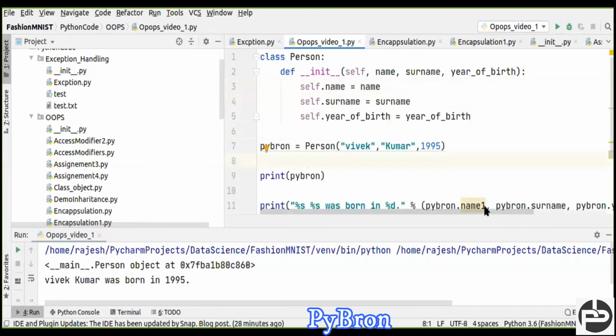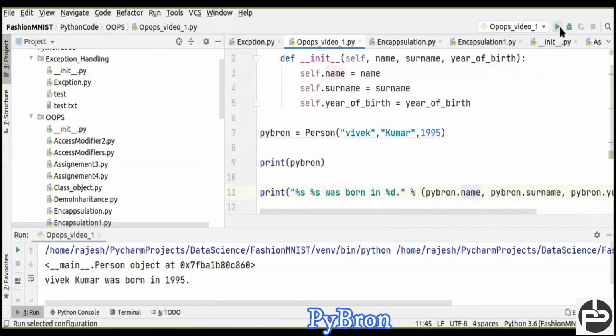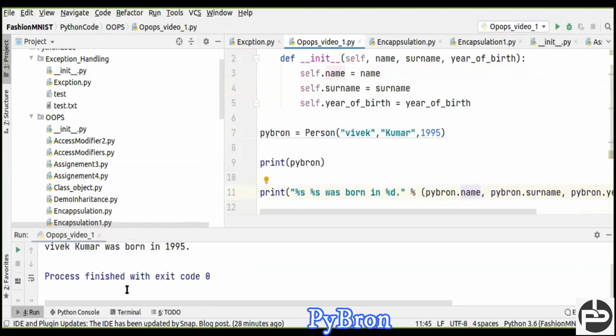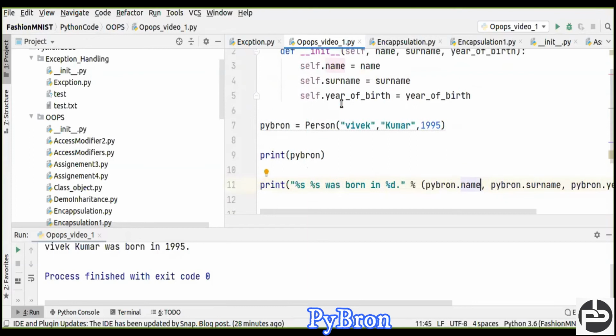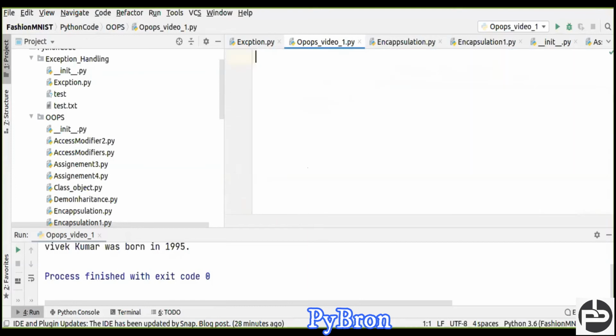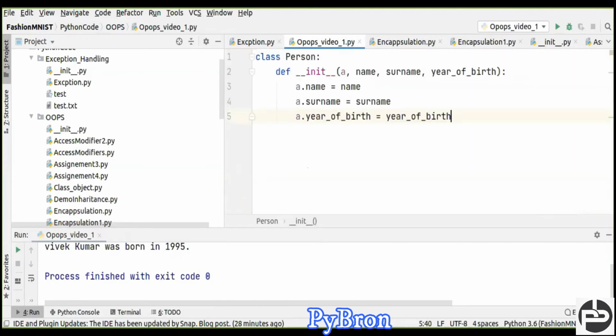And we are going to pass here, instead of name one, I'm going to pass name. Okay, let me run this code. Yes, we are getting the output. So that you can do also. Don't think we have to pass only, meaning a class member should be different from the method member. It's not like that. Now I'm just going to create the same class here again. Just close it up, and yes, I created the same class person.